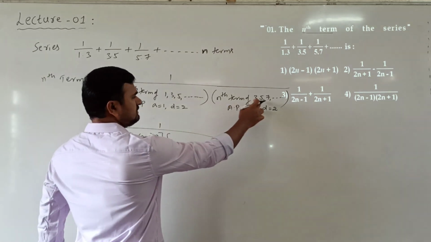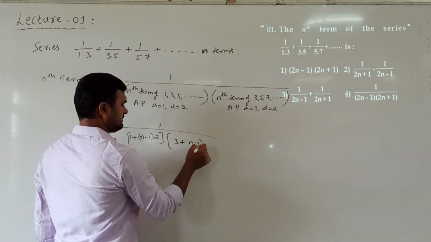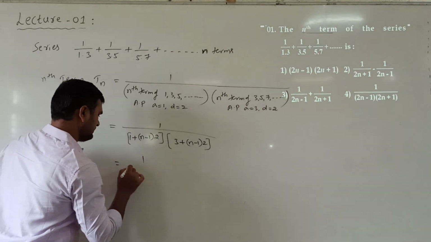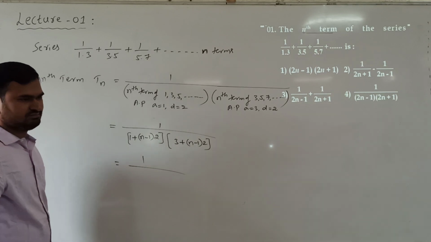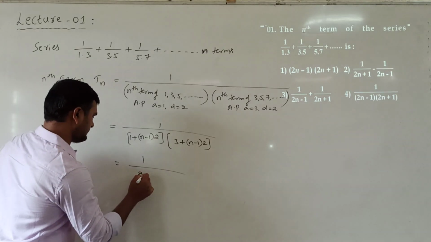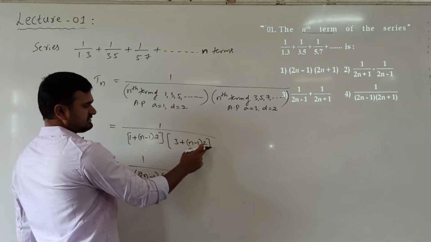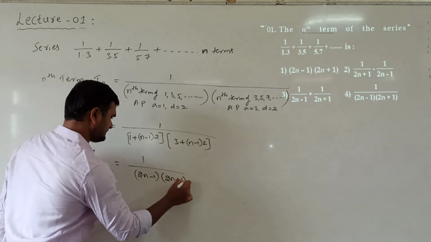Into, that is also an AP. The nth term is A plus n minus 1 into D. D is 2. So it will be 1 by 2n minus 2 plus 1. So it is 2n minus 1. And 3 plus 2n minus 2, that is 2n plus 1.